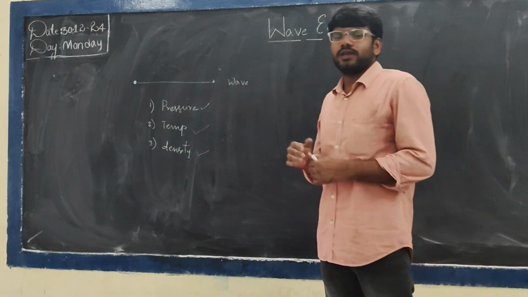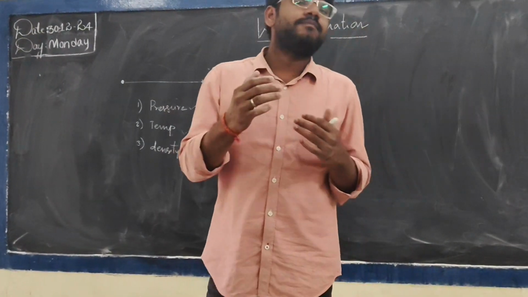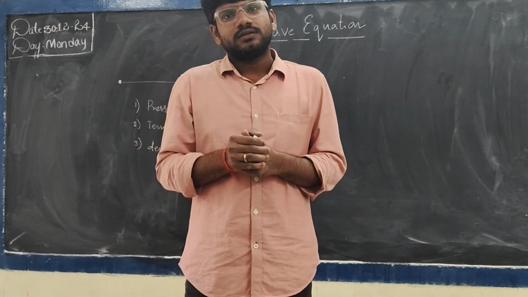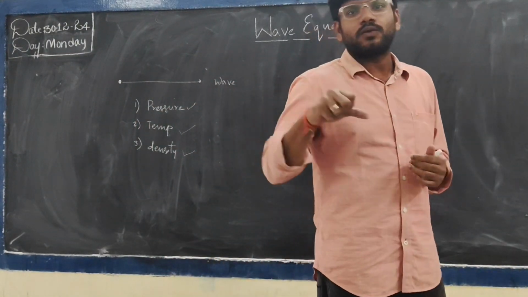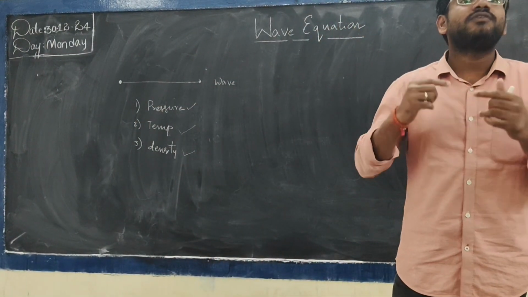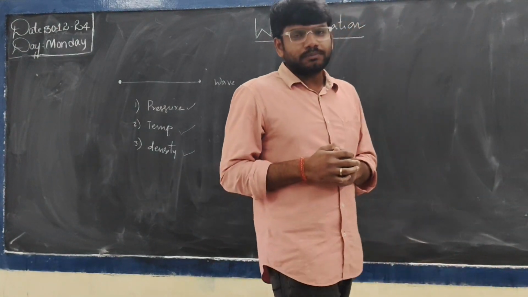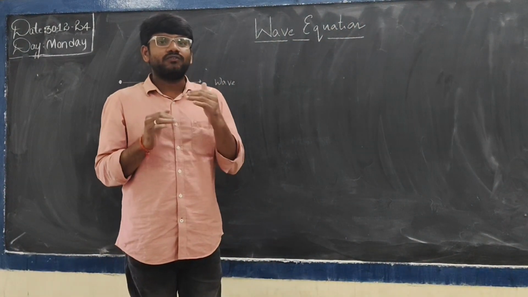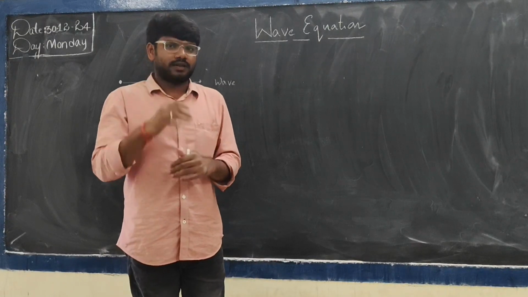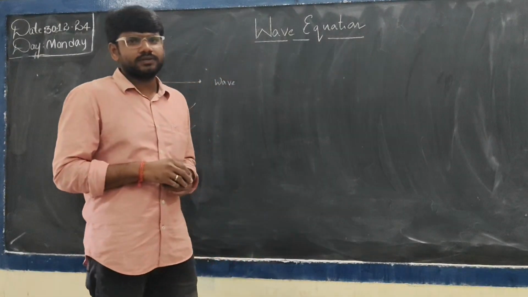Why? Because whenever we are analyzing any entity on paper, it is always required to be expressed in mathematical notations. Then the analysis will be very, very easy. So for that purpose, we are going to analyze how a wave can be represented mathematically.